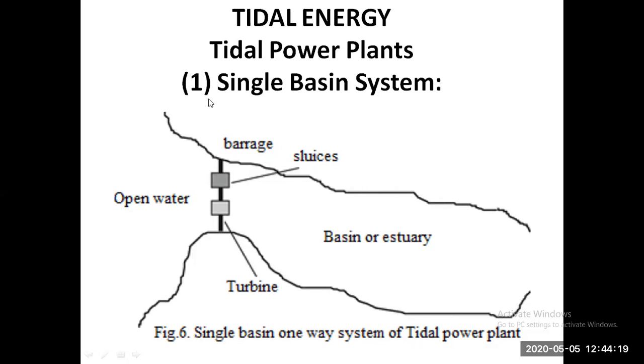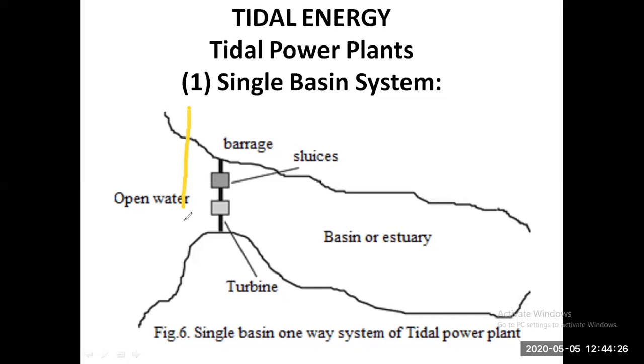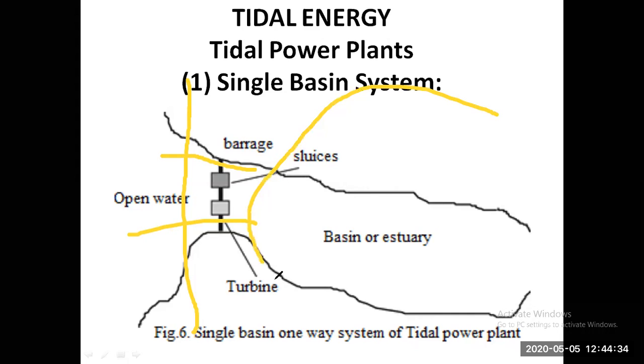As you can see, this is a coastal region, and through this passage we have made a basin or storage or reservoir, you can say an estuary. The water flows in during the high tide.